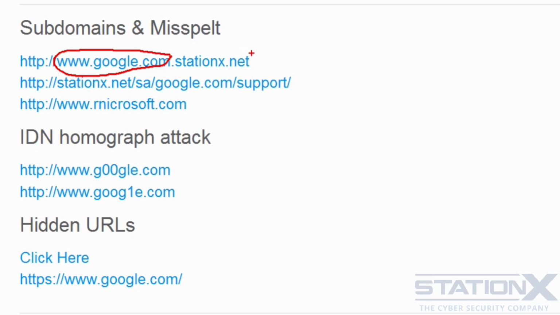So the real domain is the one that is to the left of the high level domain. That's the high level domain, and that has no slash to the left of it. High level domains are things like .com, .net, .org. And when we say that there is no slash to the left of it, this does not include the slash in the http://.